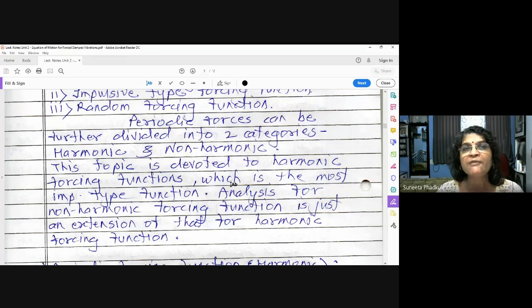Again, for your syllabus, you have to study only harmonic excitation. Non-harmonic is not there in your syllabus. Basically all designers study harmonic only. If you want to study non-harmonic, just extend the study of harmonic excitation to the non-harmonic. Understood?